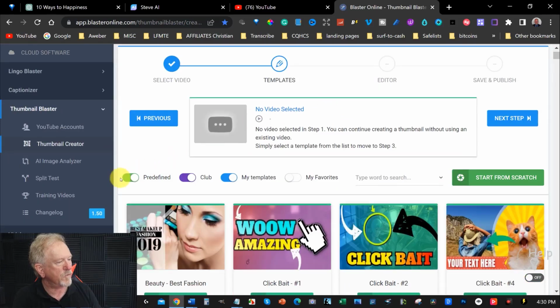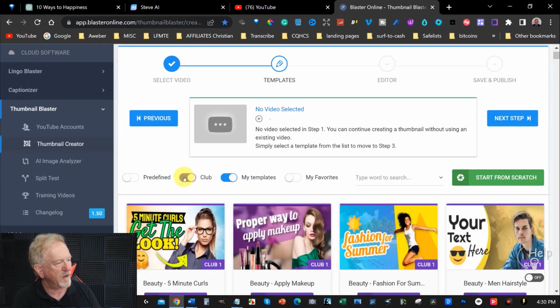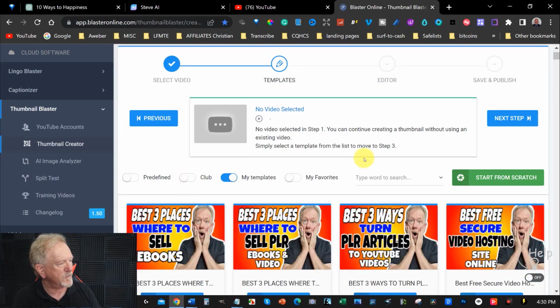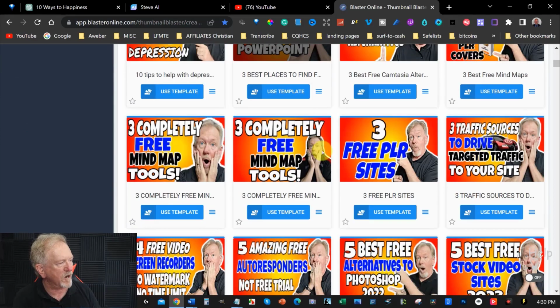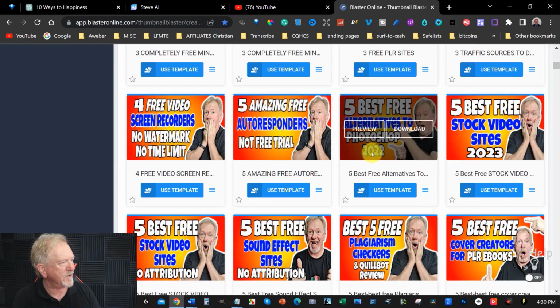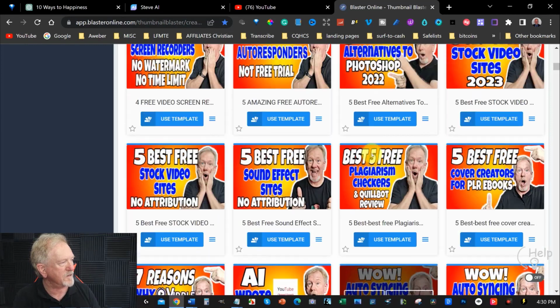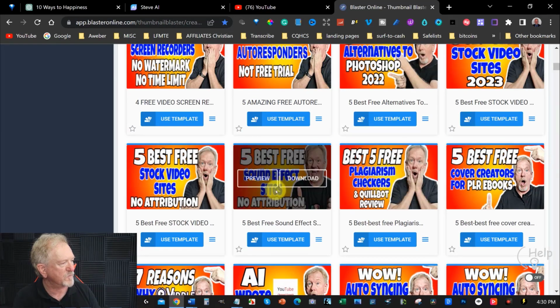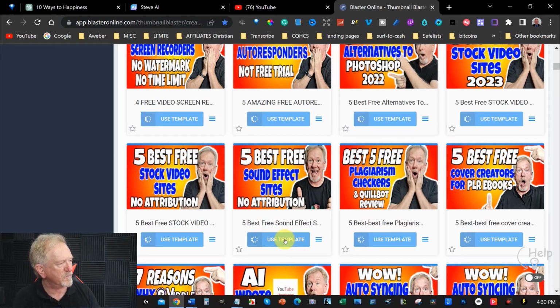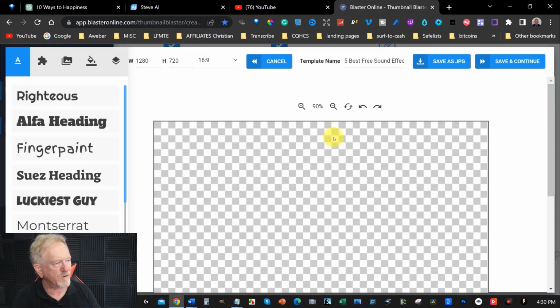Then I'm going to get rid of the predefined one, and I'm just going to scroll through until I find one that I like. So I'm thinking of finding one about happiness. This one looks like it could be a good one. I think this looks pretty good, so I'm just going to use this template, and in just a moment we'll wait and see what it comes up with. So I'm just going to pause the video. Oh, it's ready now. That's good.